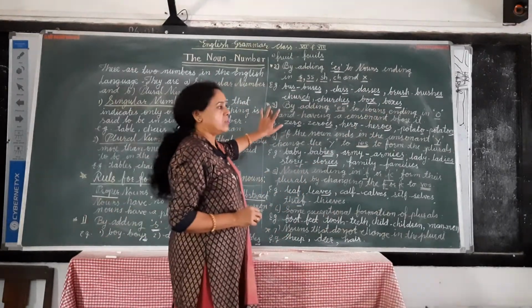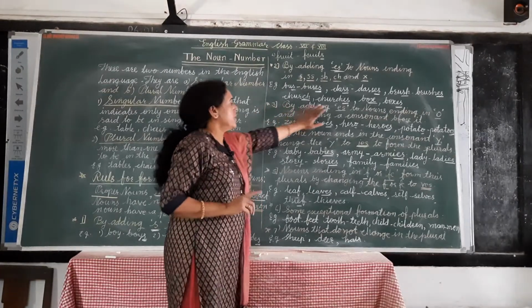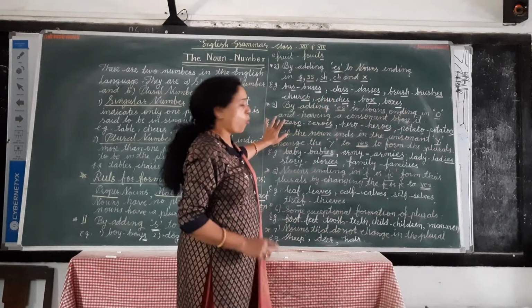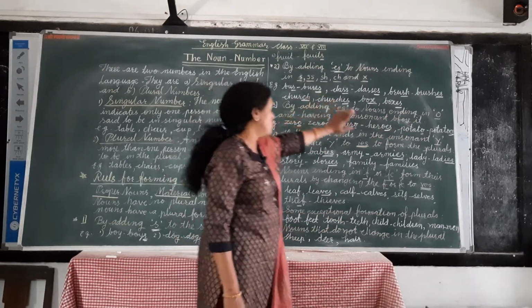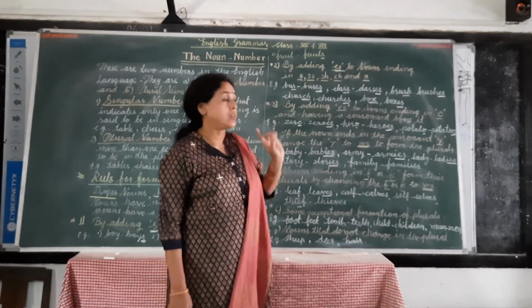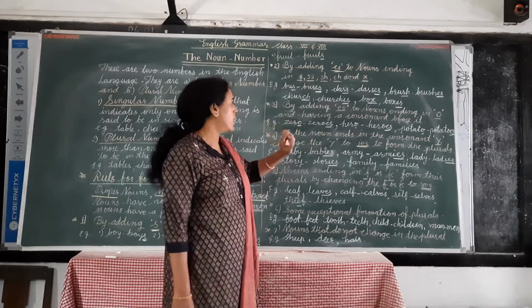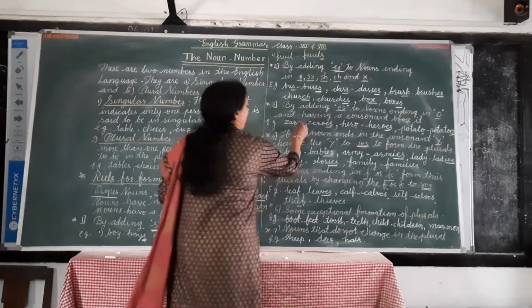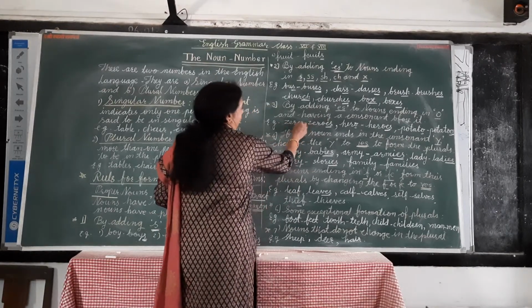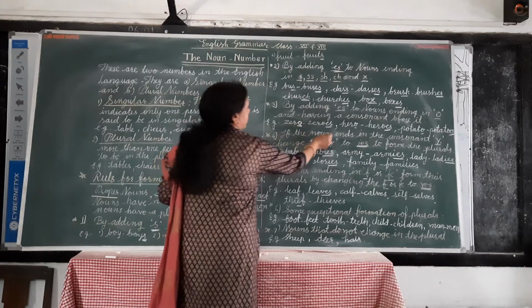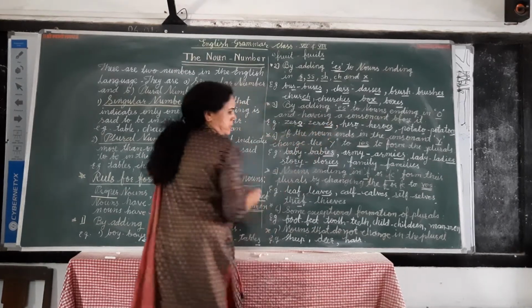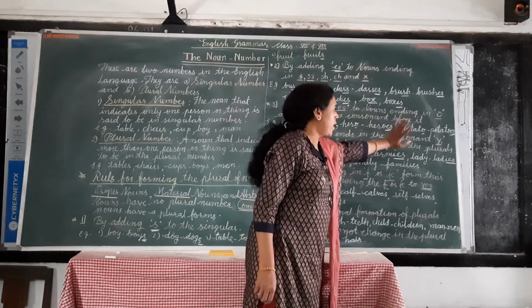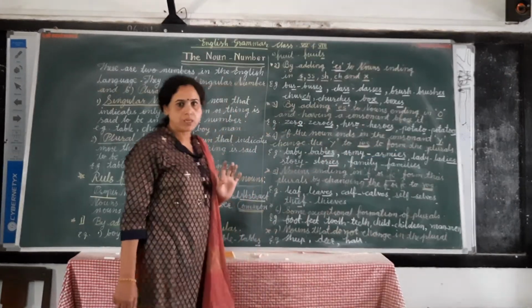Okay. Then third rule is by adding es to nouns ending in o and having a consonant before it. Like this: zero, ending with o, and the consonant is r, means zeros. Hero, heroes. Potato, potatoes. Do you understand this? Okay.